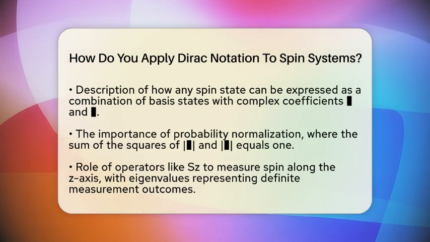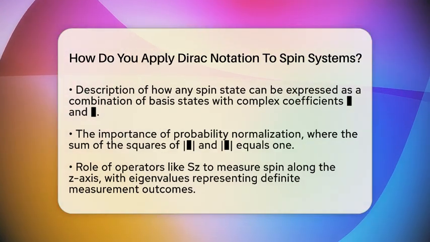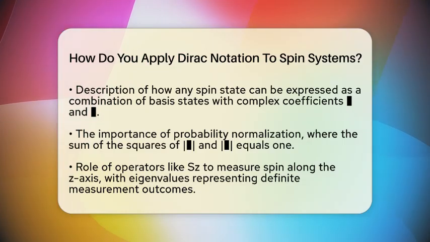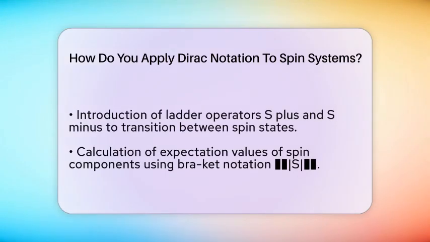Ladder operators, called S plus and S minus, help us move between these states. S plus turns down into up, and S minus does the opposite. They are useful for calculating how spins change or transition from one state to another. These operators are not Hermitian, which means they are not equal to their own conjugate transpose, but they are essential for understanding spin flips.